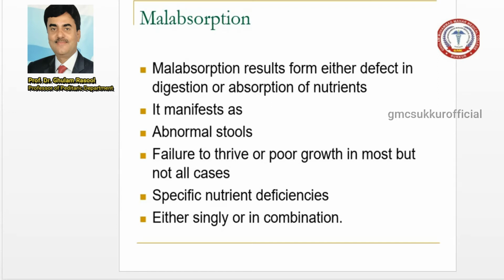And classification, as I already told you, directly or indirectly depends upon the cause. Number one is malabsorption. Number two is mucosal abnormality, sometimes bacterial contamination, and you can label it as malabsorption syndrome. So this is the definition of malabsorption syndrome.